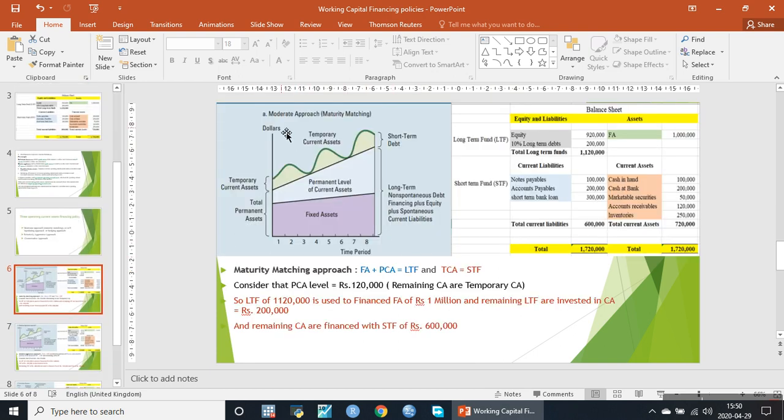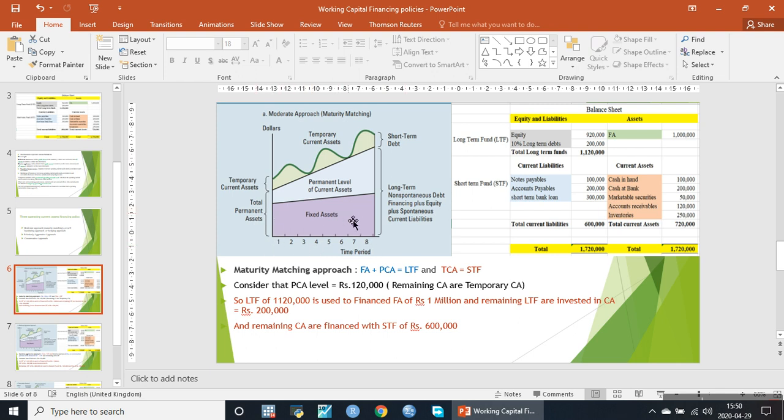So the first is the moderate approach, or maturity matching approach. If we look at this diagram, on the vertical axis there are assets, while on the horizontal axis there is the time period: year 1, year 2, with the passage of time.